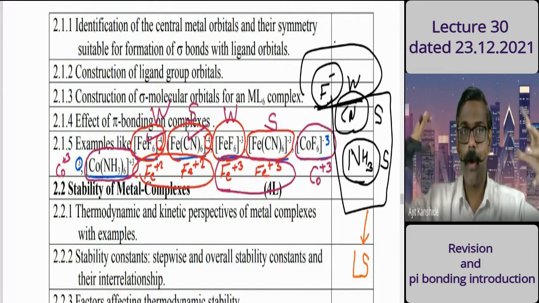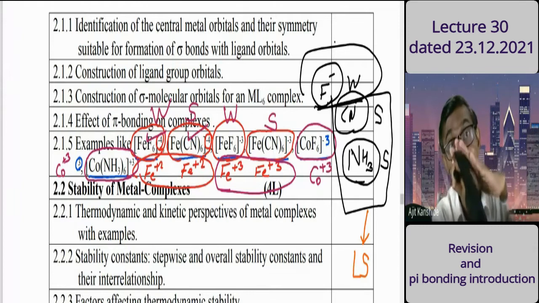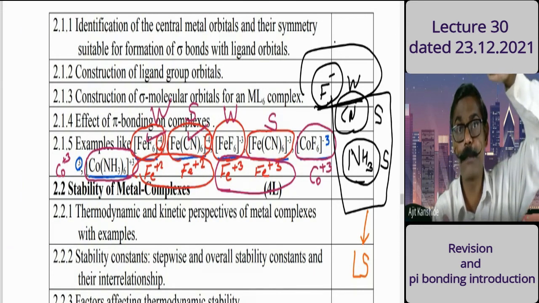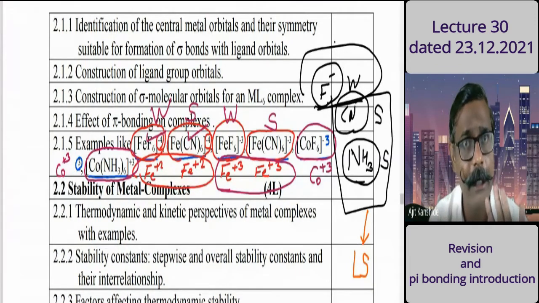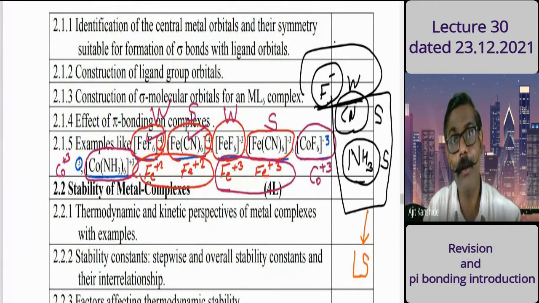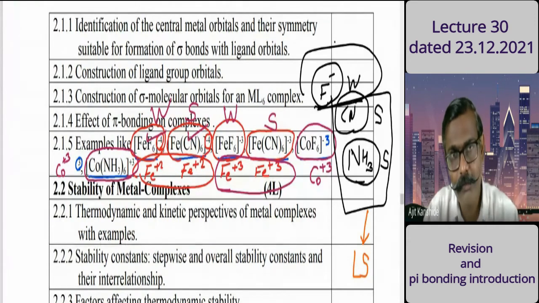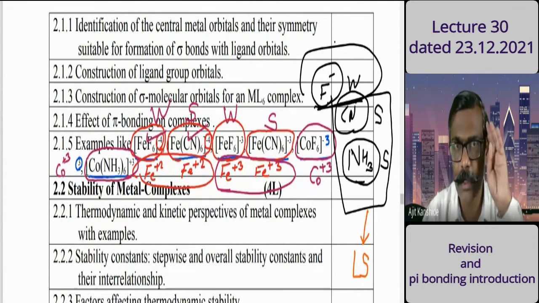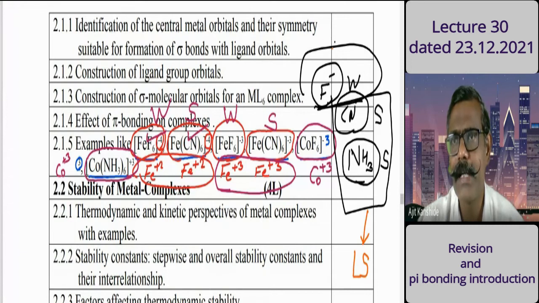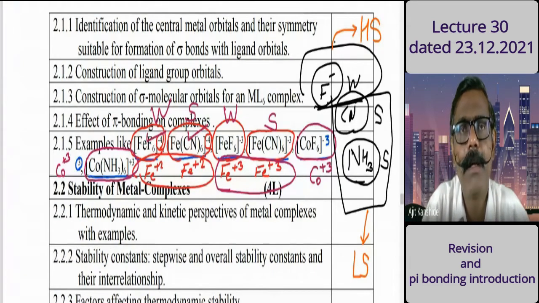Strong field, strong interaction. Because of the strong interaction, the splitting gap will be more. If the splitting gap is more, then the first, second and third electrons go into t2g, there is no question about that, whether high spin or low spin. But the fourth electron will think, instead of going to the higher eg star level, it will pair there in t2g. Pairing will occur, spin will decrease, low spin complex. It is a logical explanation, easy to understand. If weak field comes from the ligand, then there will be high spin complexes. This is only the basic agenda for molecular orbital theory and its explanation.